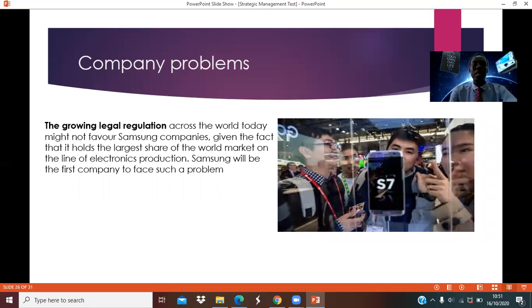Also, we look here at the growing legal regulations across the world today. The growing legal regulation cannot favor Samsung. Given the fact that it holds the largest share of the world market in electronic production, Samsung will be the first company to face such problems, that's for sure.